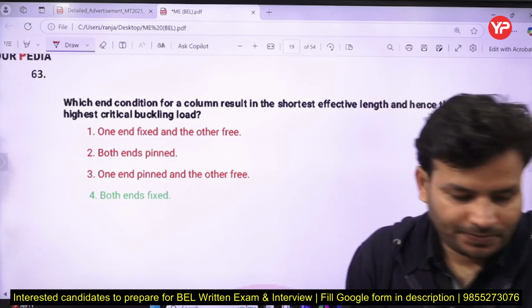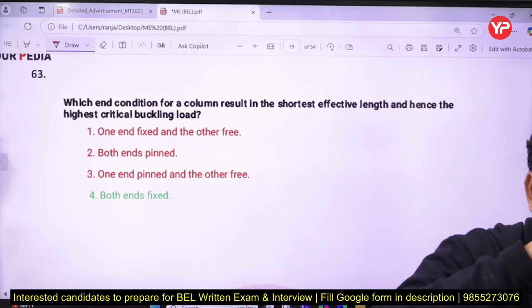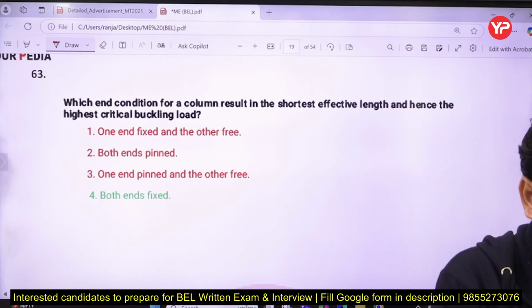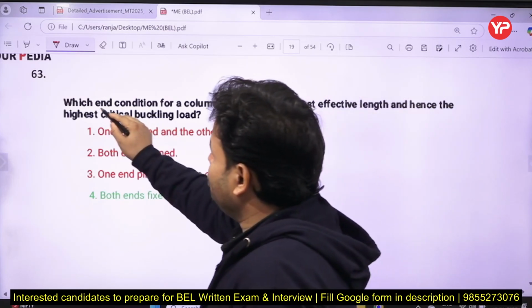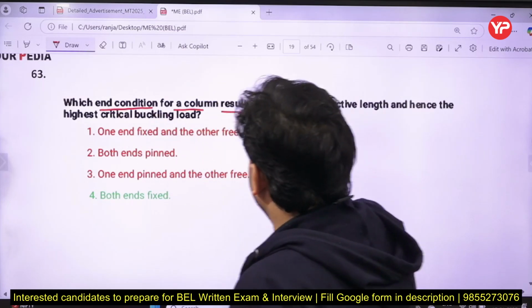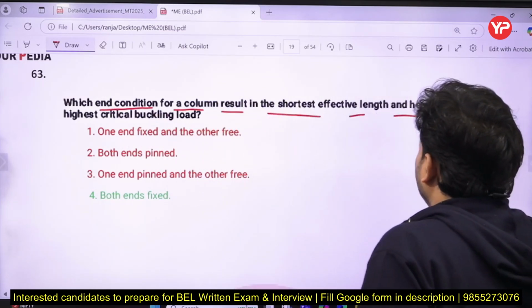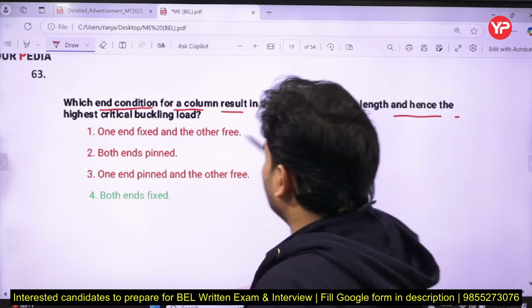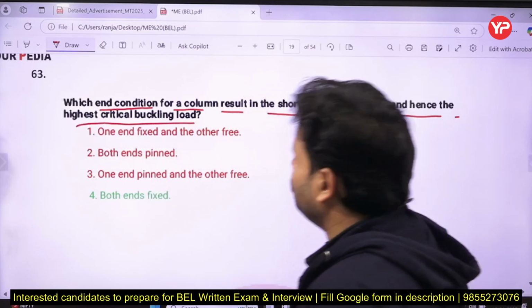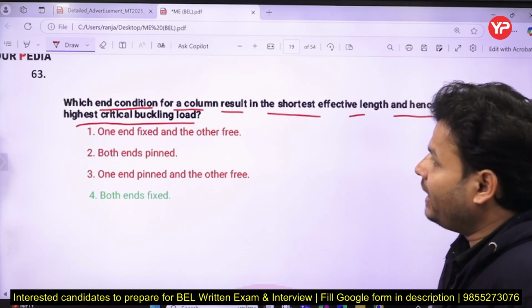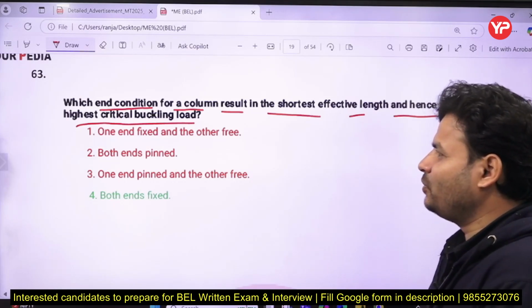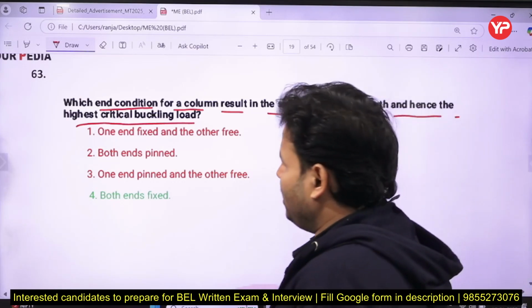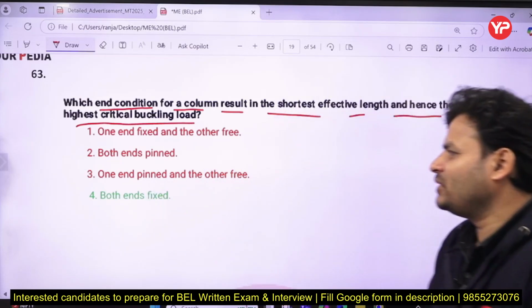Next question. Which end condition for a column results in the shortest effective length and hence the highest critical buckling load? One end fixed and the other free, both ends pinned, one end pinned and the other free, or both ends fixed.